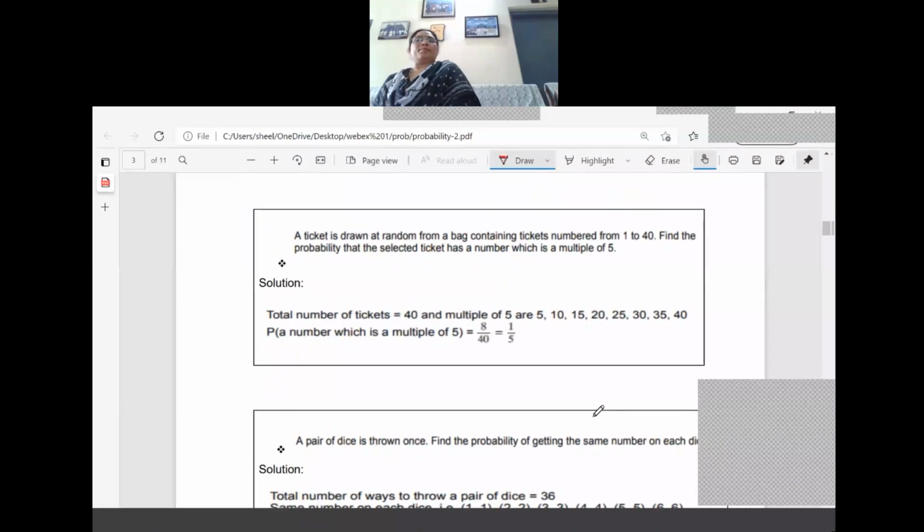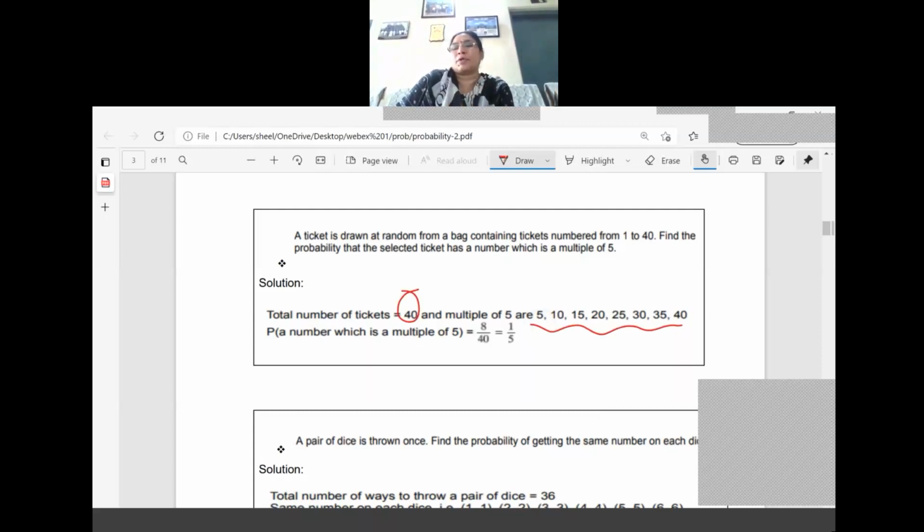Okay, the next question. A ticket is drawn at random from a bag containing tickets numbered from 1 to 40. Means the bag has many tickets numbered from 1 to 40. So what is the total number of tickets? 40 tickets are there. Find the probability that the selected ticket has a number which is a multiple of 5. So from 1 to 40, we have to see which are the multiples of 5, right? Total number of tickets we have written here is 40.